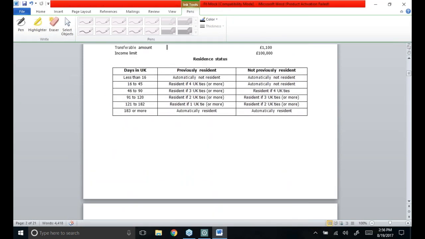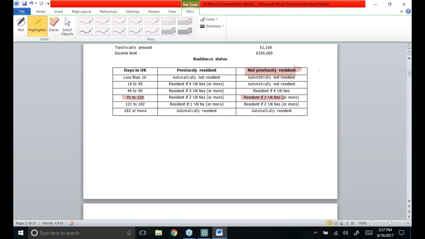So I can say that I will have to select whether the previously resident criteria or the not previously resident criteria applies. As it is said that Nigel has not been previously resident, I have to take this into account. She'll be treated as resident if she has 3 or more UK ties and spends a time period of 91 to 120 days.